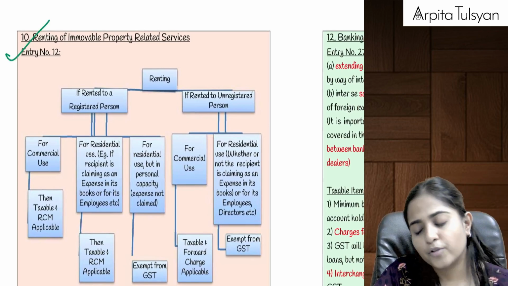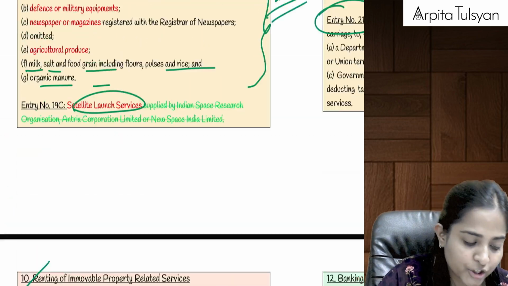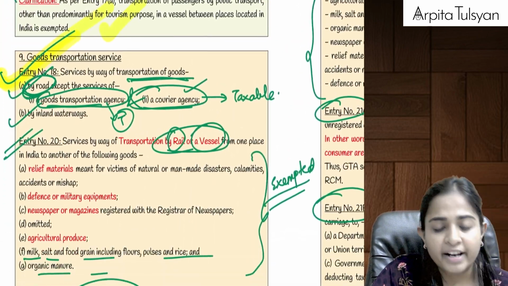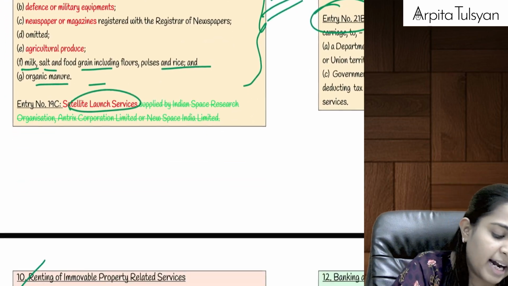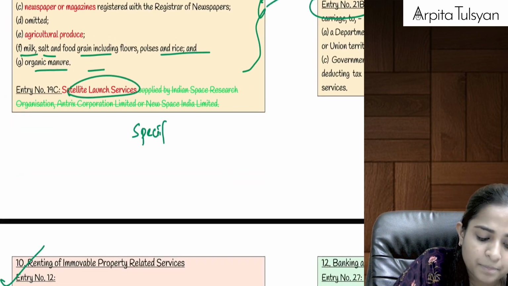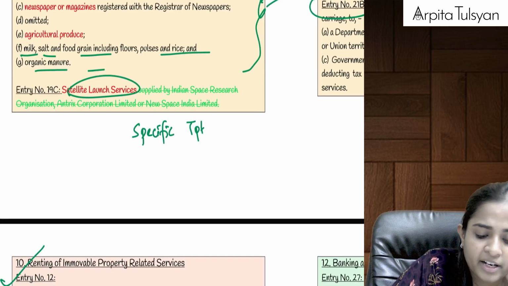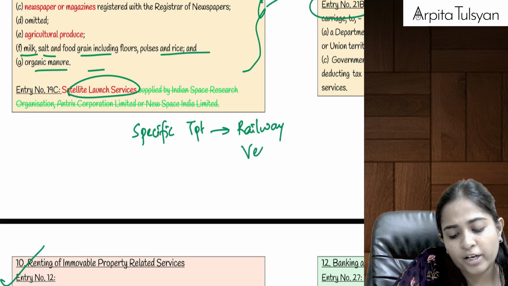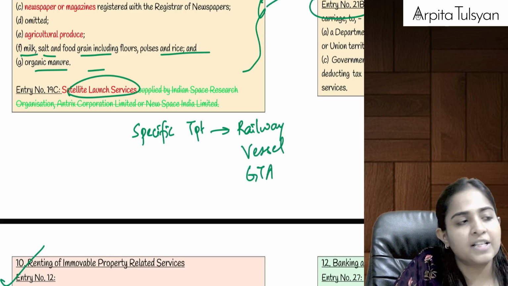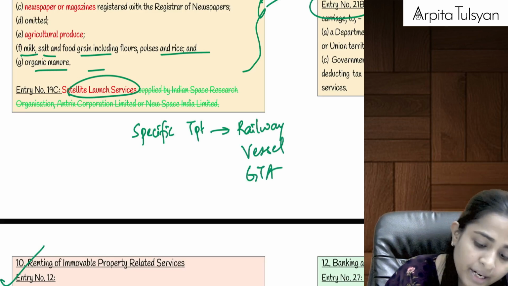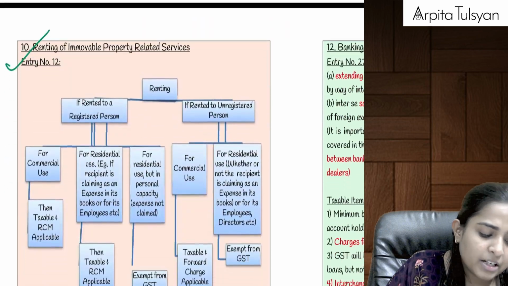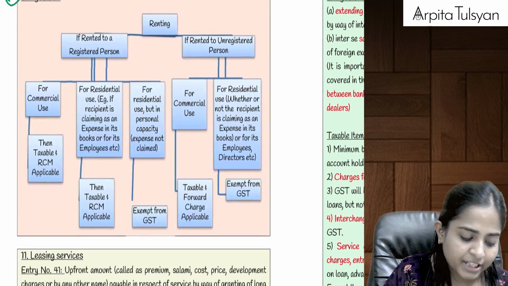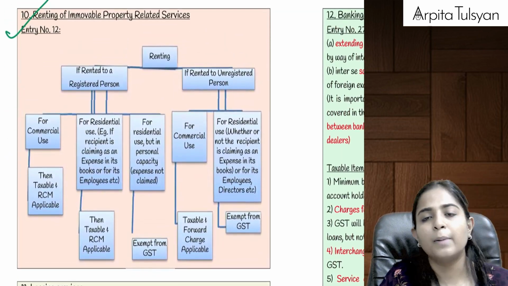Yes. Okay. So this was all about your transportation of goods services, where always remember specific items. Specific items transported by whom? Specific items transported by railways, specific items transported by vessel, and specific items transported by GTA are always going to be exempted. Right? Then after that, let's go to the next one, that is renting of immovable property related services.